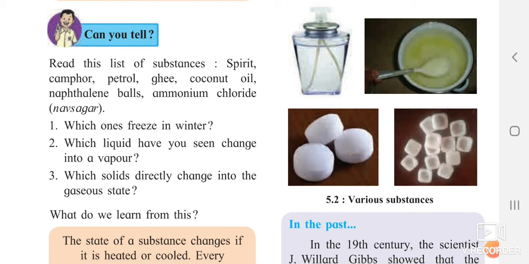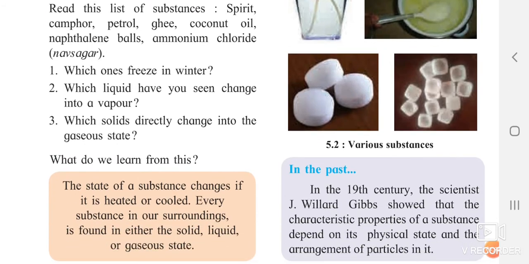Okay, now just see over here. They have given you the naphthalene balls, the camphor tablets, the spirit lamp, and also the ghee present aside. Now read the list of the substances: spirit, camphor, petrol, ghee, coconut oil, naphthalene balls. Naphthalene balls means the ones we keep in the clothes. Then there is ammonium chloride, which is also called navsagar. Okay. Now we know that ghee, or particularly oil, freezes during winter. Yes, the surrounding temperature is cool.